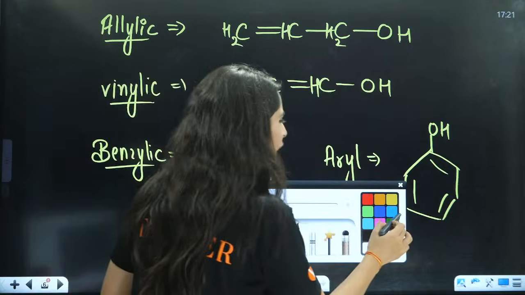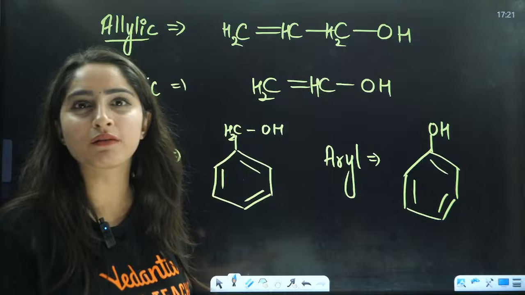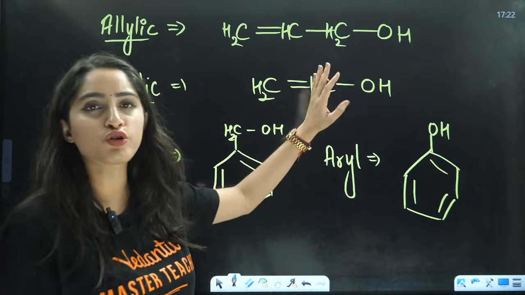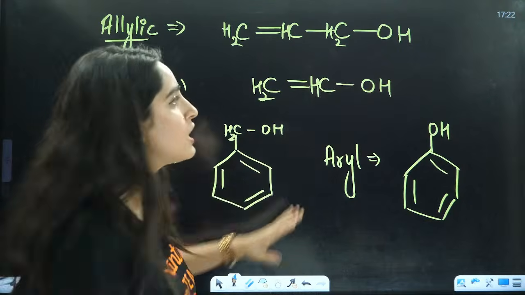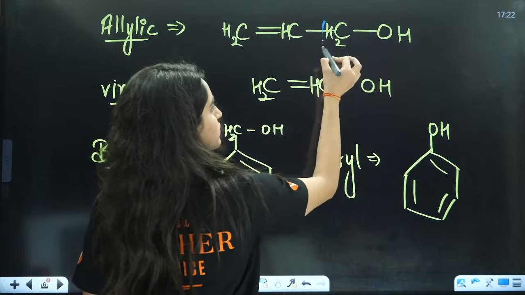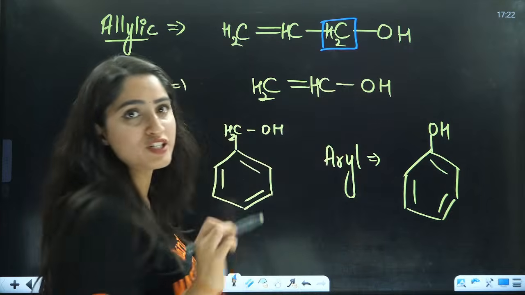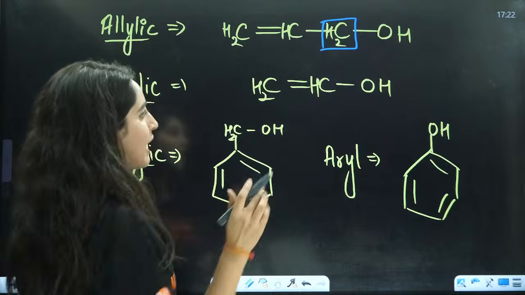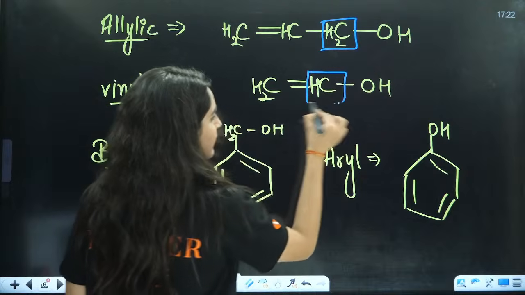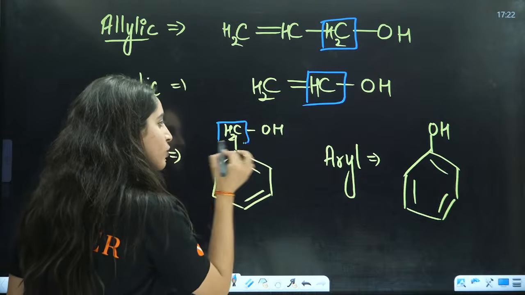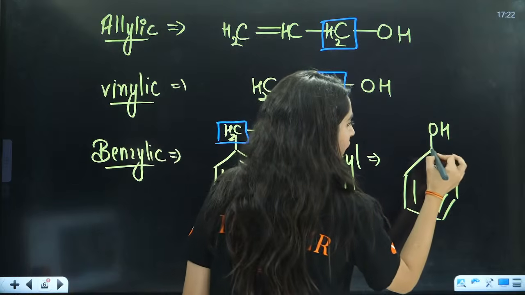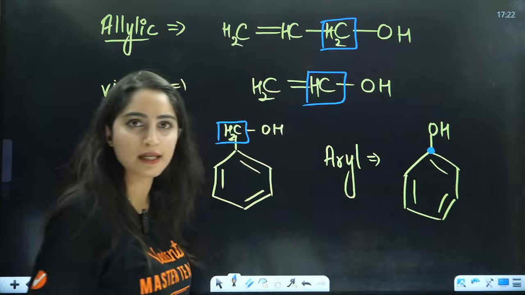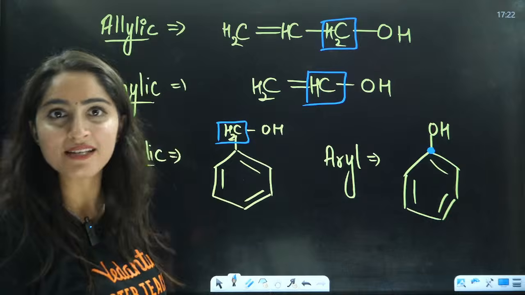Now, ma'am, how come they are talking about sp2 or sp3 hybridization? You just have to check the hybridization of the carbon here. That is your alpha carbon. This is the carbon to which OH is connected, right? So let's see the hybridization here.